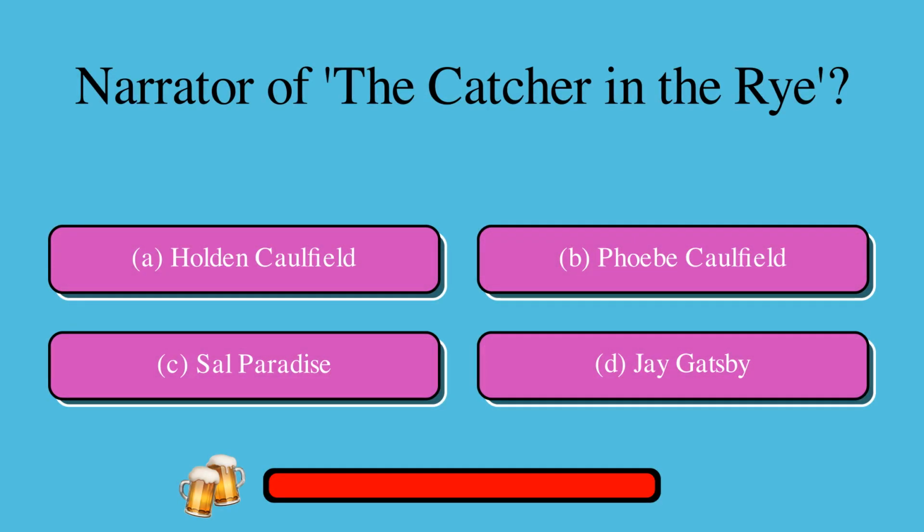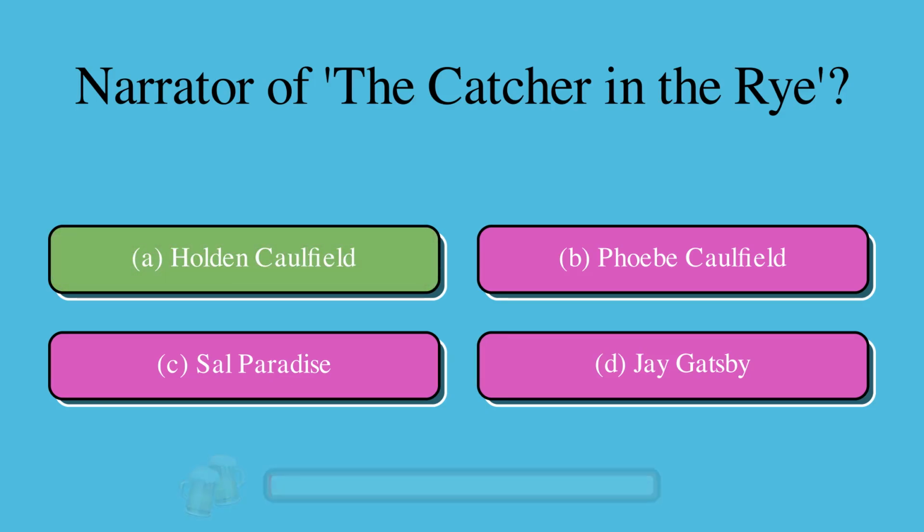Narrator of The Catcher in the Rye. A. Holden Caulfield or B. Phoebe Caulfield or C. Sal Paradise or D. Jay Gatsby. The correct answer is A. Holden Caulfield.